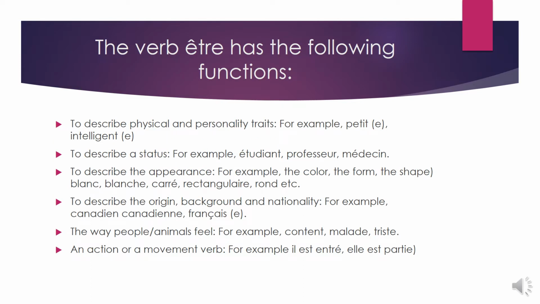The verb être has the following functions: to describe physical and personality traits like petit, petite, intelligent, intelligente; to describe status or profession, for example, étudiant, étudiante, professeur, médecin; to describe the appearance of someone or something, for example, the color, the form, the shape: blanc, blanche, carré, rectangulaire, rond, etc.